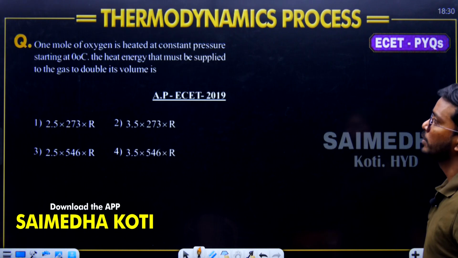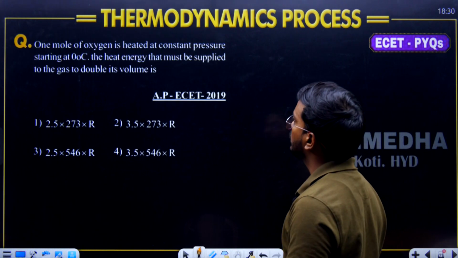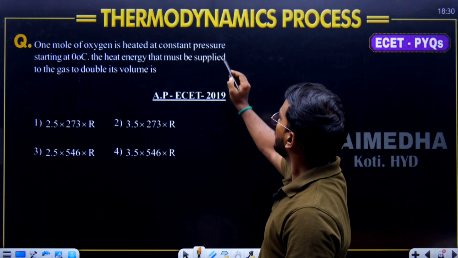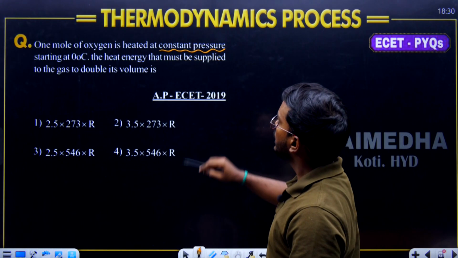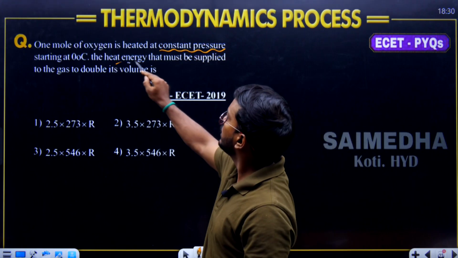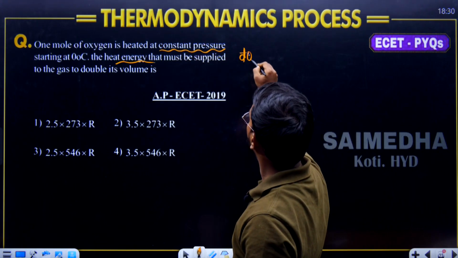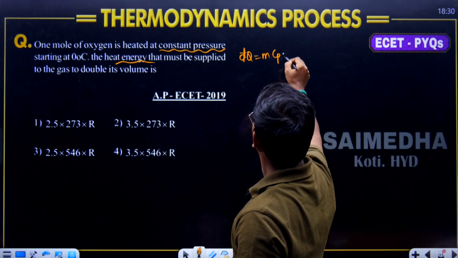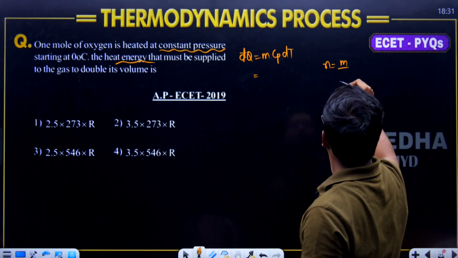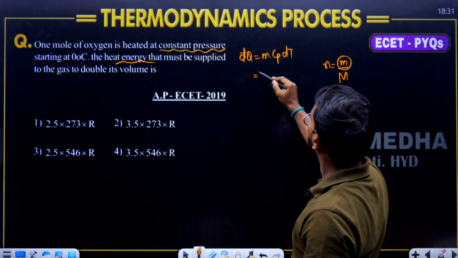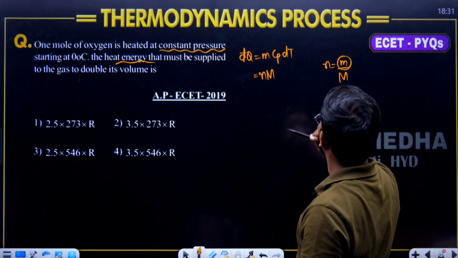The next question given on the board is: 1 mole of oxygen is heated at constant pressure. Now comes constant pressure, that is isobaric. He is asking for the heat energy. The formula for heat energy is m into Cp into dT, where the number of moles is equal to mass by molecular weight. So mass can be written as number of moles into molecular weight.